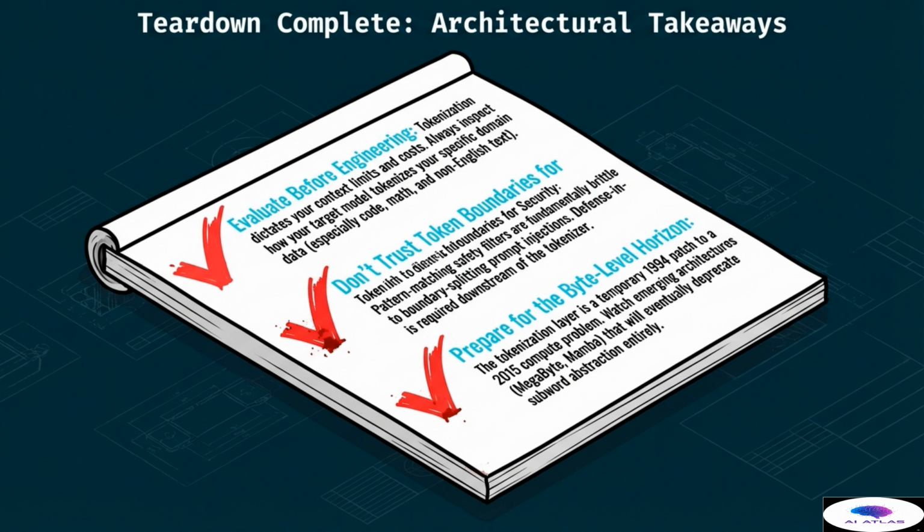Finally, prepare for the byte-level horizon. The tokenization layer is a temporary 1994 patch to a 2015 compute problem. You should watch emerging architectures like Megabyte and Mamba that will eventually deprecate subword abstraction entirely. Understanding these limitations today will help you build better and more secure applications tomorrow. We are moving toward a future where models can read text as humans do, without the messy interference of outdated compression algorithms. This brings us to the end of this video.